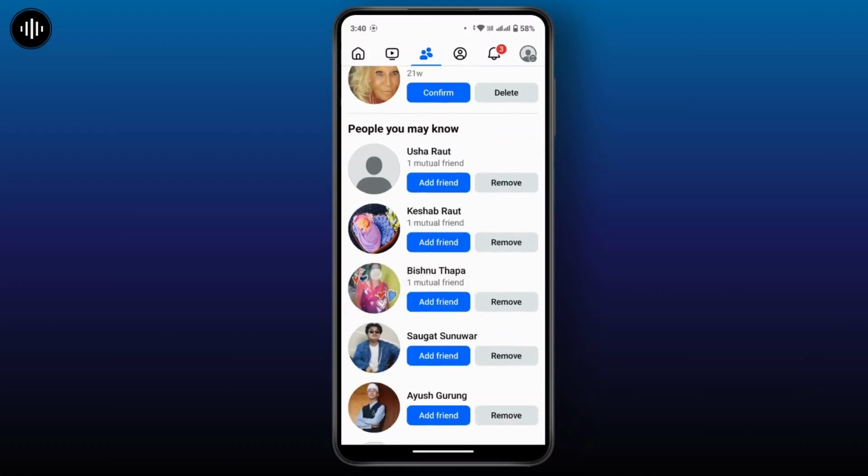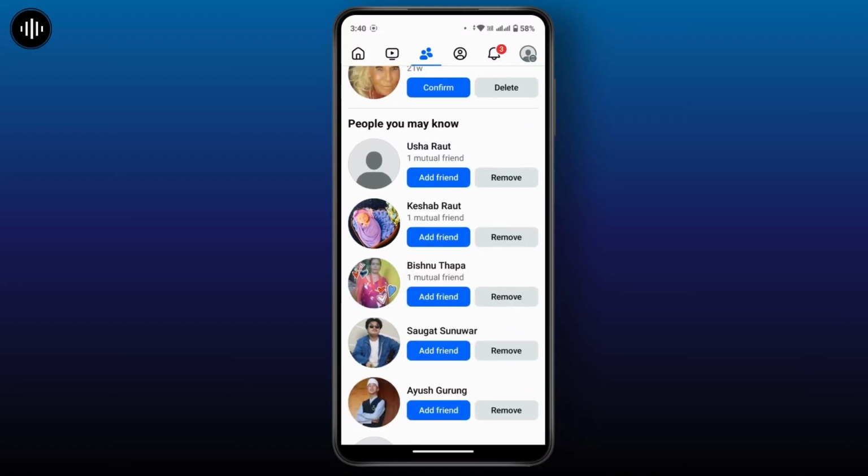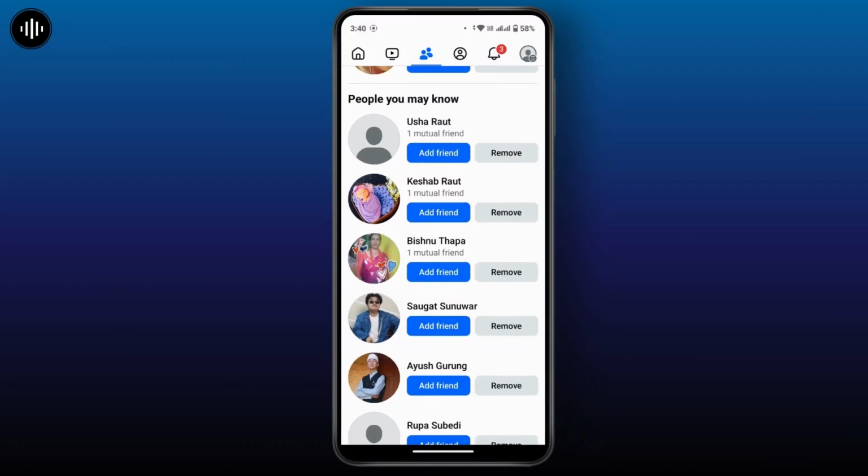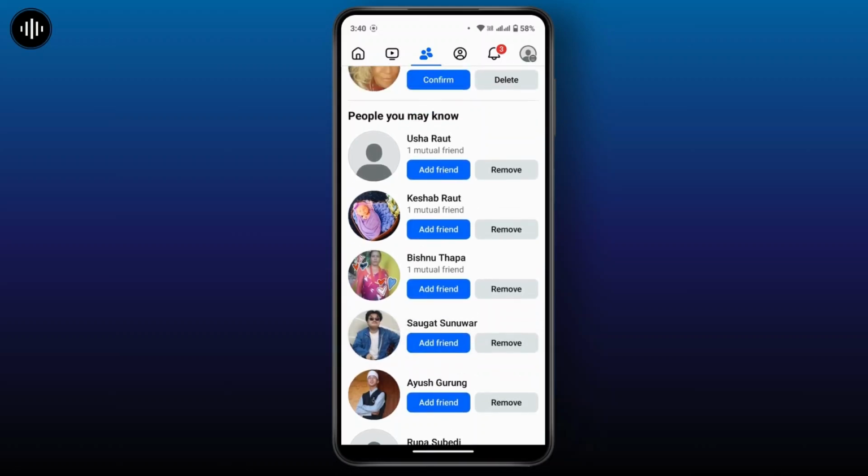Or Facebook uses information on your profile such as your workplace, your school, your location, and your hobbies, which will suggest people with similar or matching details. And if you have uploaded your phone contacts or email address to Facebook, the platform will use these contacts to suggest people you might know who have also uploaded the same contact information.